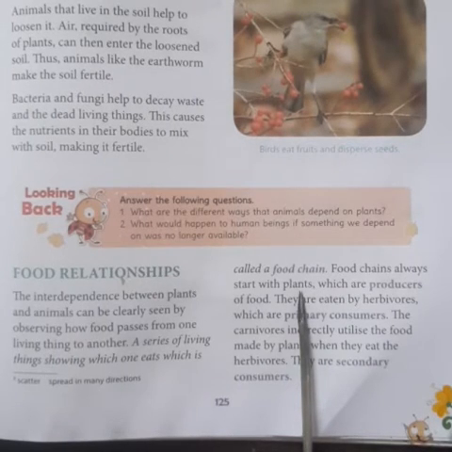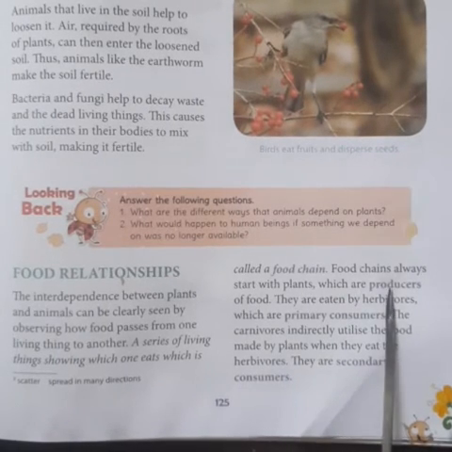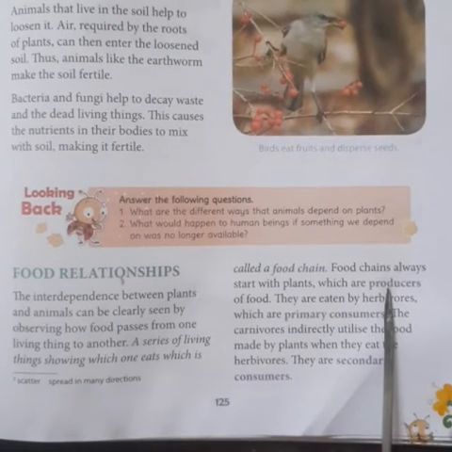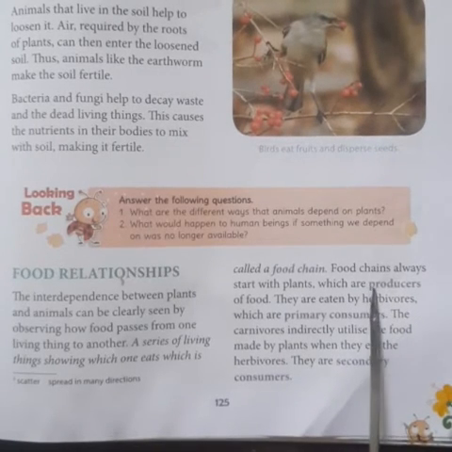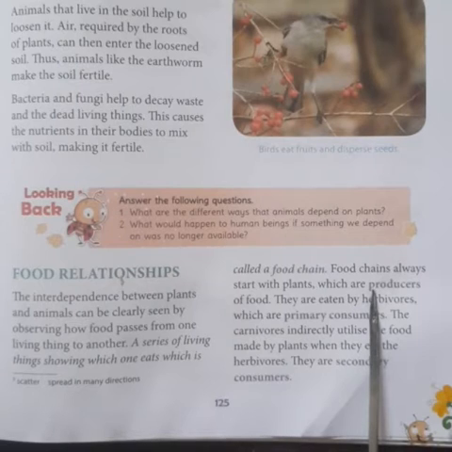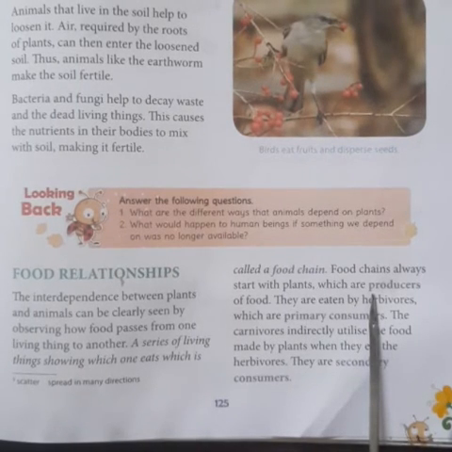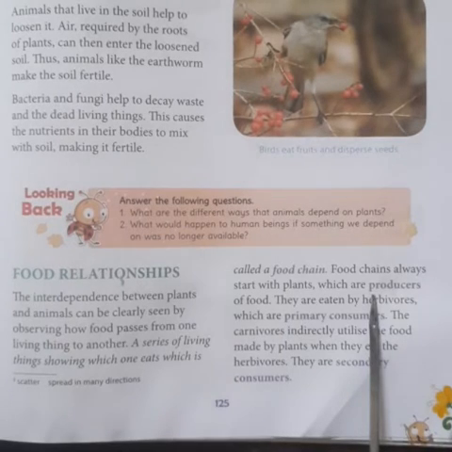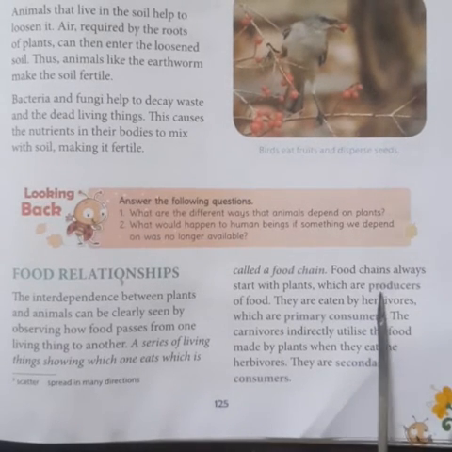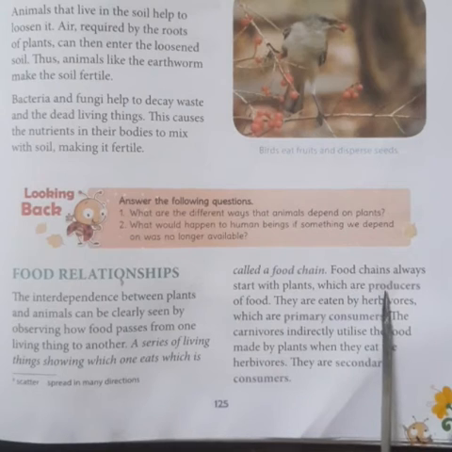That is why in nature, plants are considered as producers. Because plants can prepare their own food, at the same time, they serve food for other animals also. That is why they are the producers in nature.